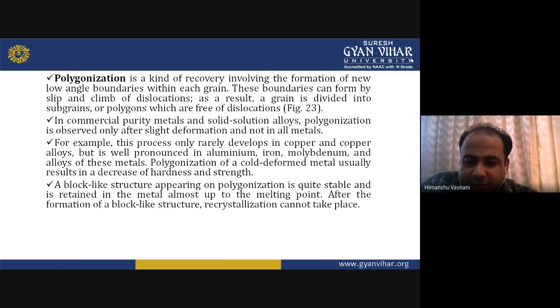The polygonization of a cold deformed metal usually results in a decrease of hardness and strength.